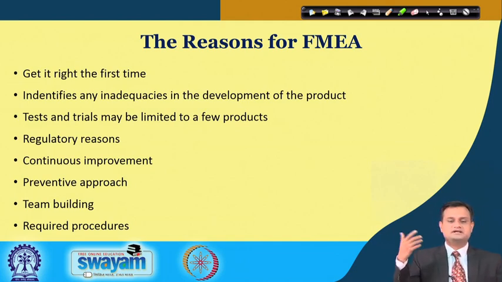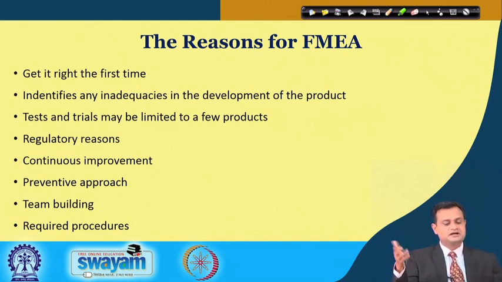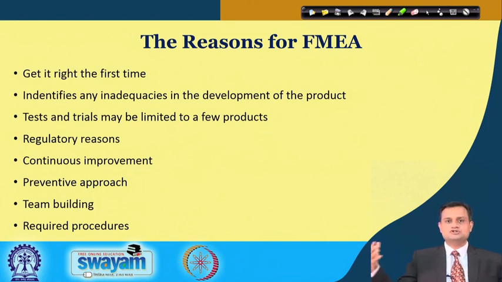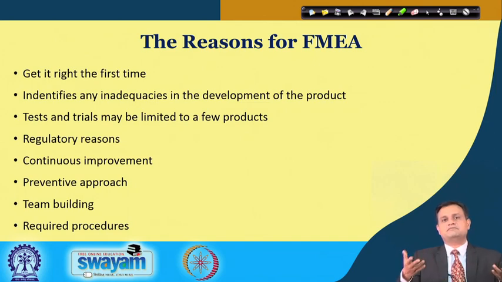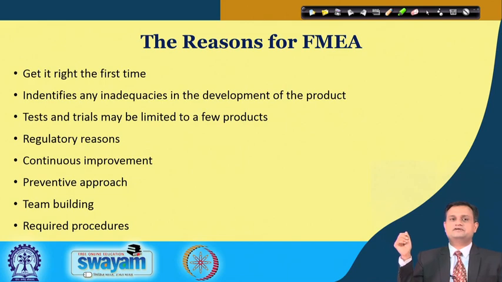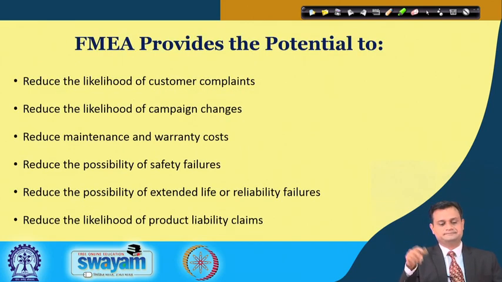Continuous improvement is my strive, and that is why we are talking about Six Sigma. Preventive approach, I am trying to prevent as much as possible by addressing the potential failure modes. Team building, because you need the cross functional knowledge, people need to come together and then they try to conduct the FMEA analysis, and required procedures that can even be laid down.